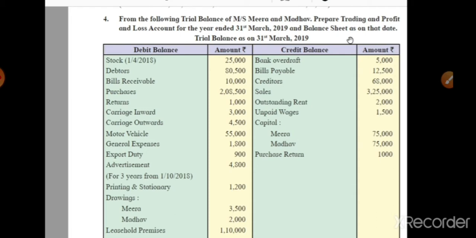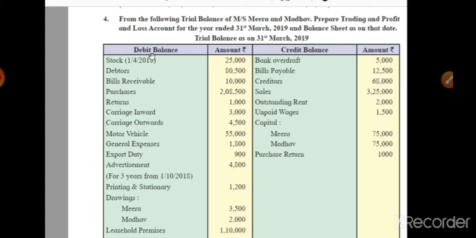Student, from this para we understood that there are Meera and Madhav who carry on the business as a partnership firm, and here they asked us to prepare the trading and profit and loss account along with the balance sheet for the year ended 31st March 2019. For that purpose, they provide us the trial balance as on 31st March 2019. From this date we understood that our current financial year is 18-19.